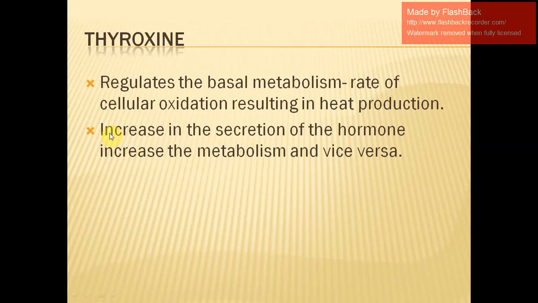You also have to remember one more thing: if there is an increase in the secretion of this hormone, then the metabolism rate will also increase. And if there is a decrease in the secretion of this hormone, then what will happen? The metabolism rate of the body will also decrease. Am I clear? So the main function of thyroxine is that it regulates the basal metabolism, that is the rate of cellular oxidation resulting in heat production. If there is an increase in its secretion, there is an increase in metabolism, and vice versa.